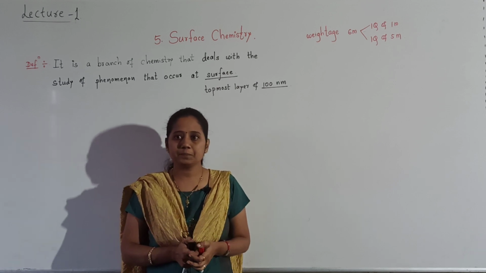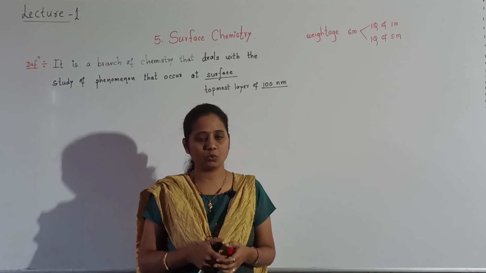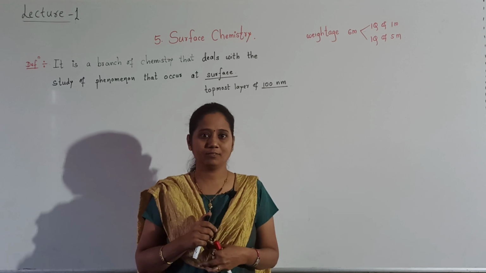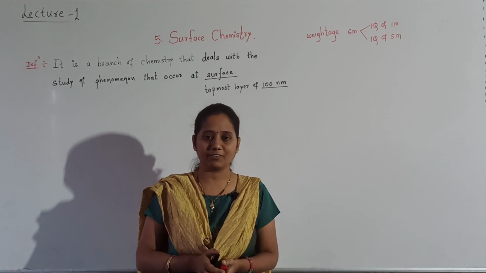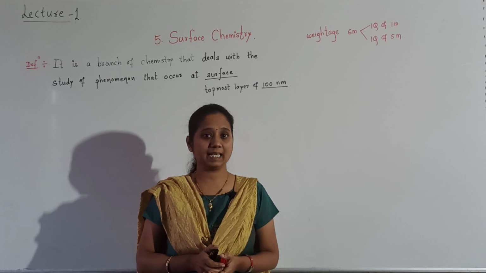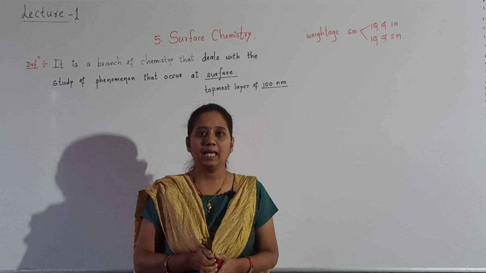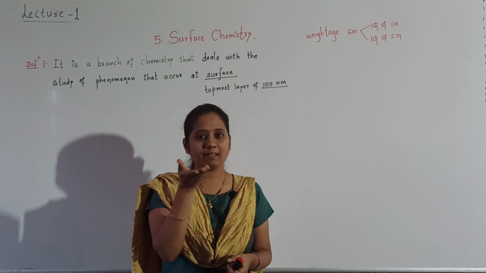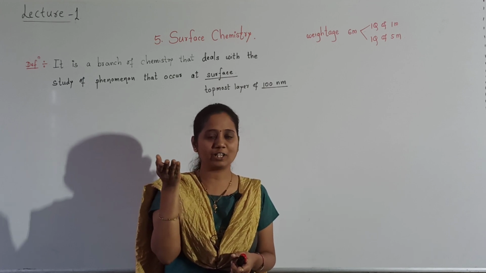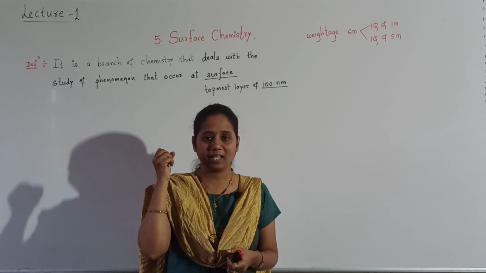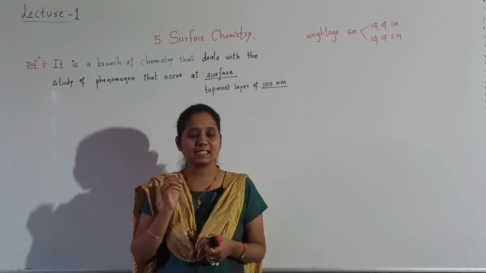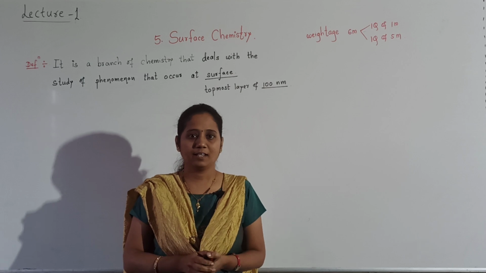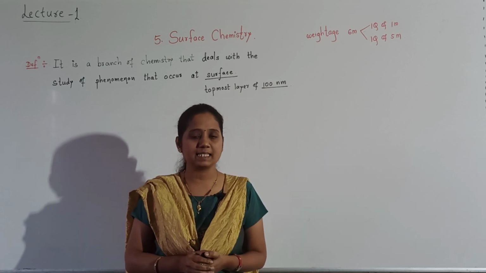Now for these chemical reactions or phenomenon to occur at the surface, the condition is that the surface should be very clean. Very clean surface, that is ultra clean surfaces, we can get by applying vacuum. High vacuum is applied. By applying vacuum, whatever dust or unwanted things are there on the surface are removed and the surface is made very clean, and such ultra clean surface is used for the phenomenon which takes place in surface chemistry.